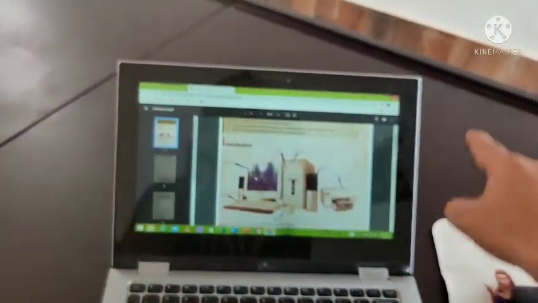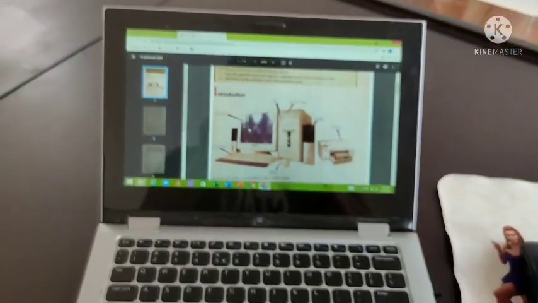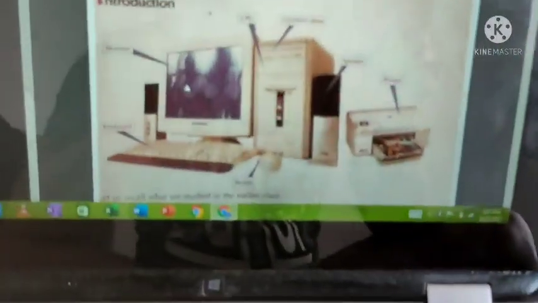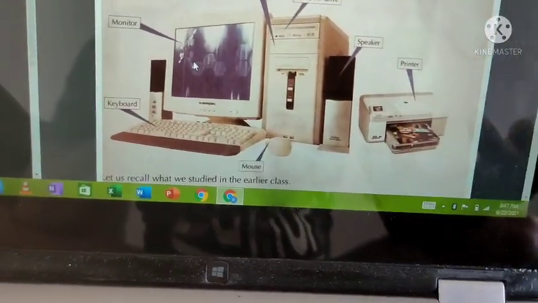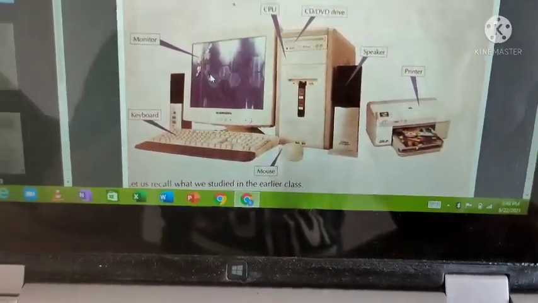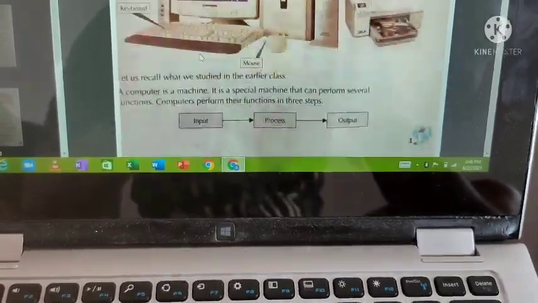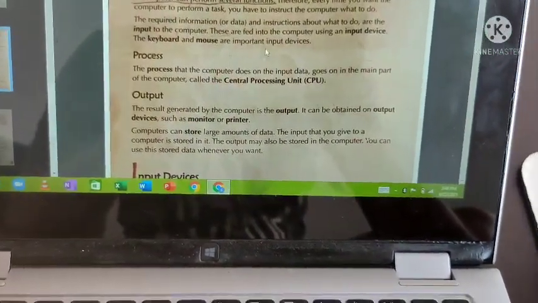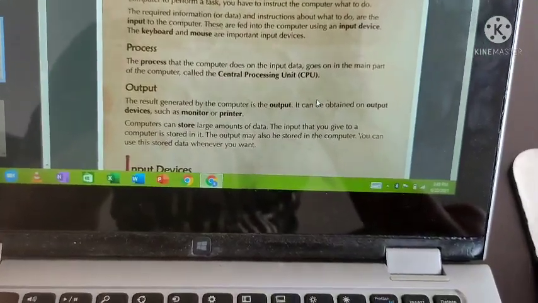This is a computer which displays some information, so this is an output device. And the speaker makes some sound, so it is an output device. I hope you understand. We'll go for the next one. So you know very well what is input device, what is process, and what is output device.